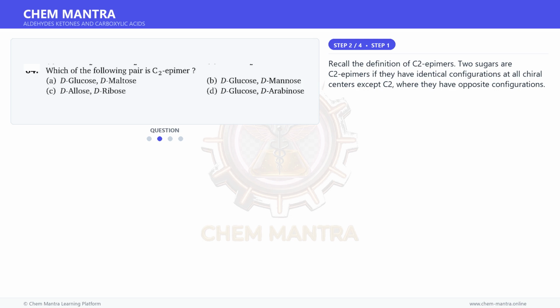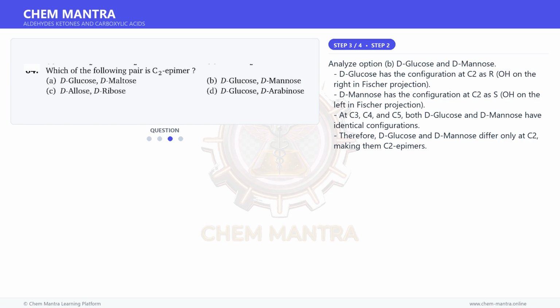Moving on to the next step. Recall the definition of C2 epimers. Two sugars are C2 epimers if they have identical configurations at all chiral centers except C2, where they have opposite configurations.